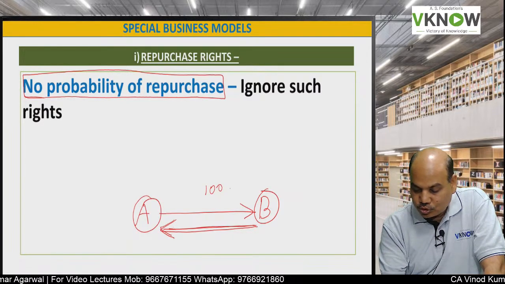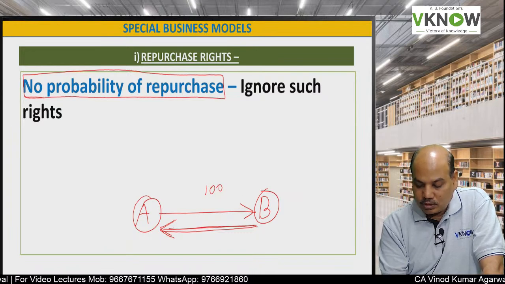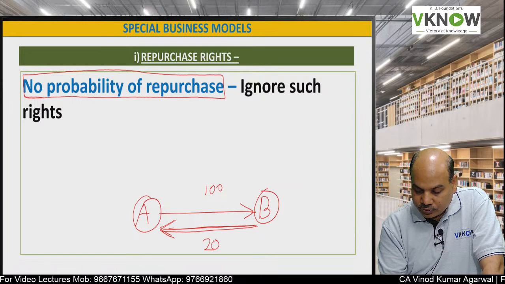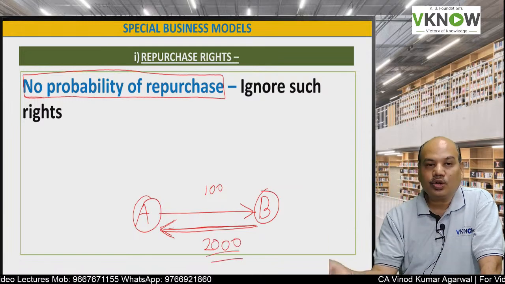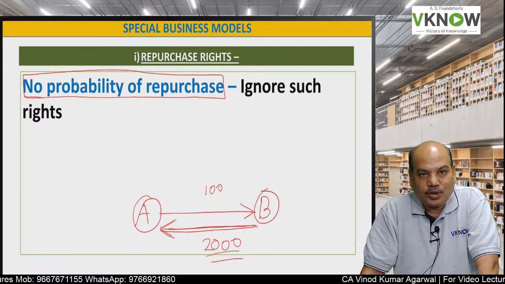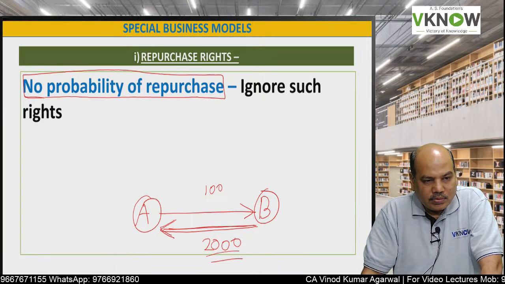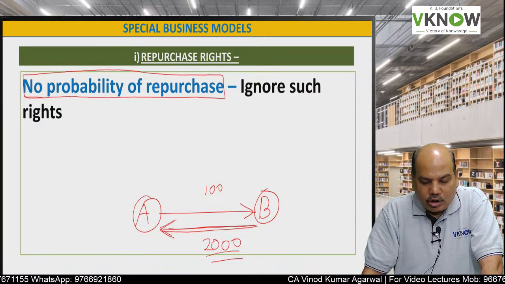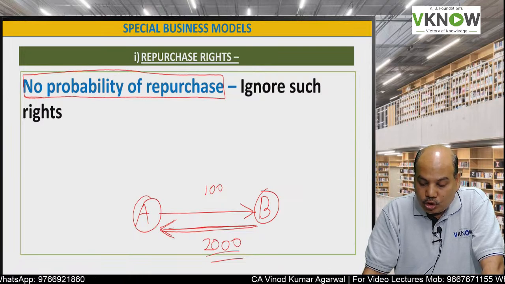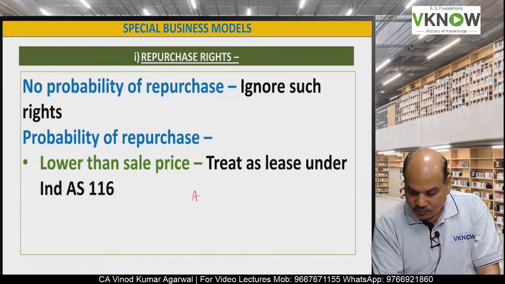A sells goods to B for 100 rupees, and after 3 months A has a right to repurchase it for 2000 rupees, which means most probably, or with 100% probability, this will not be repurchased.